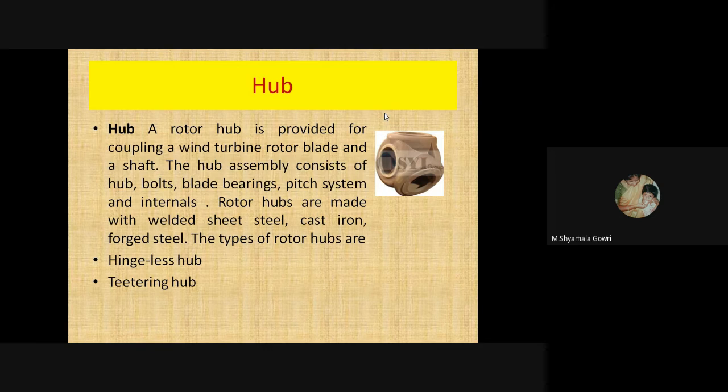Next, we'll see the internal parts. Hub. Hub is the rotor hub. It is provided for coupling the wind turbine rotor blade and the shaft. The hub assembly consists of the hub, bolts, blade bearings, pitch system, and internals. The rotor hubs are made of welded sheet steel, cast iron, or forged steel, and the types of hubs are the hingeless hub and the teetering hub.